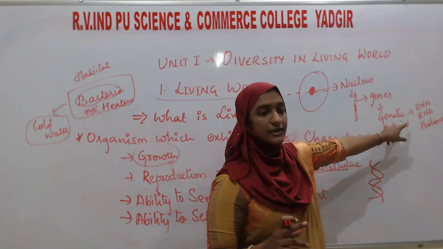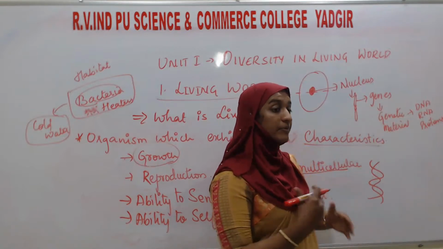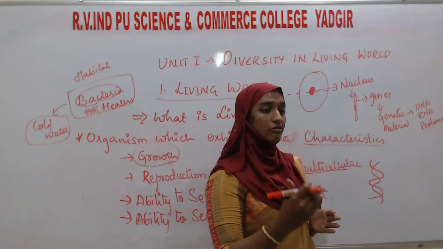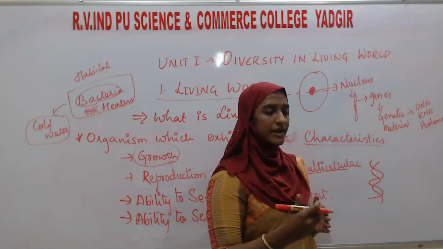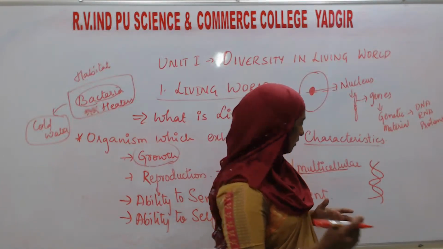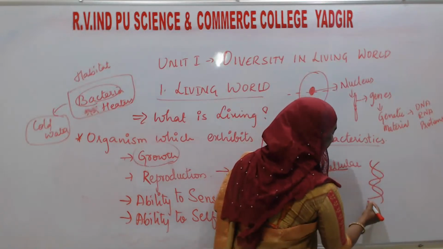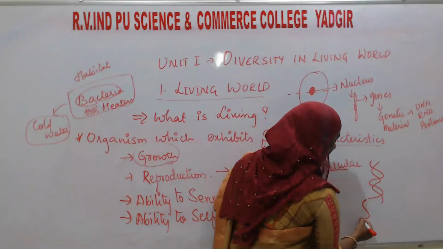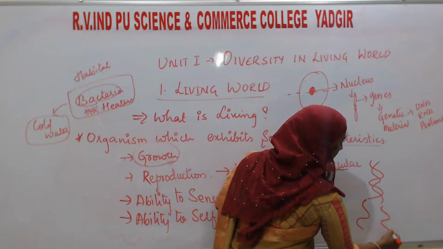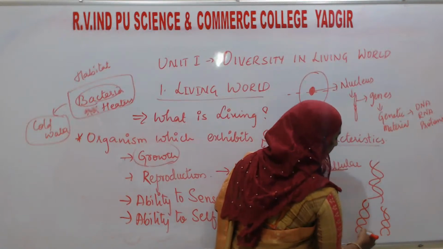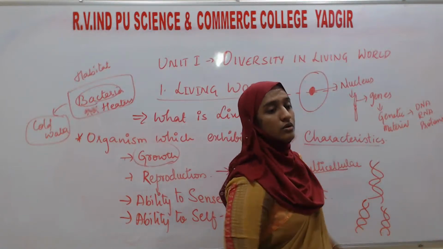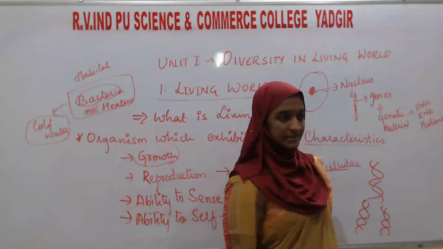That is the DNA. How does it replicate? Replication means making its own copies. This is the parent DNA, so it will make its copies. These copies will be distributed to the new nucleus or to the new cells.